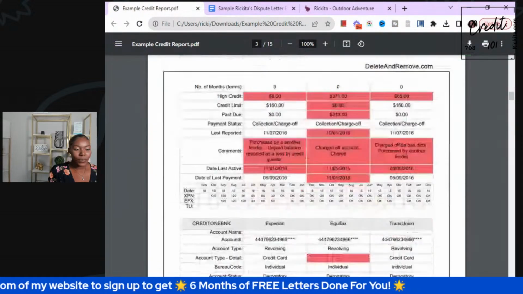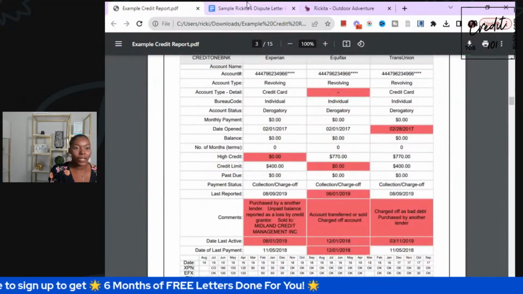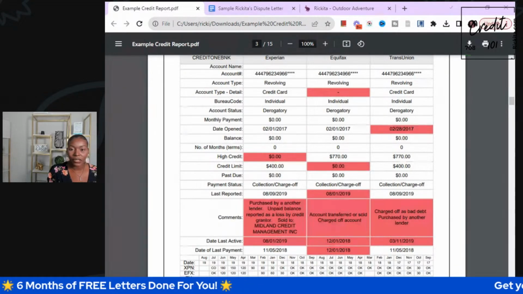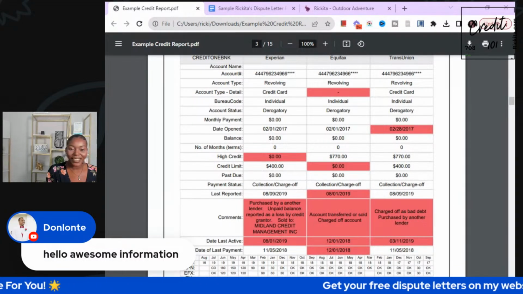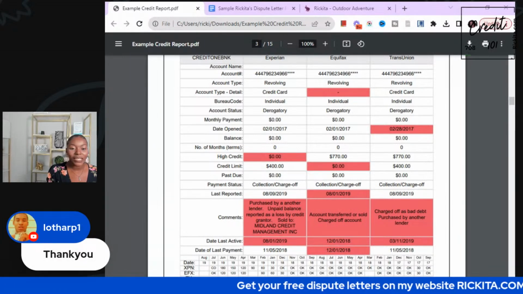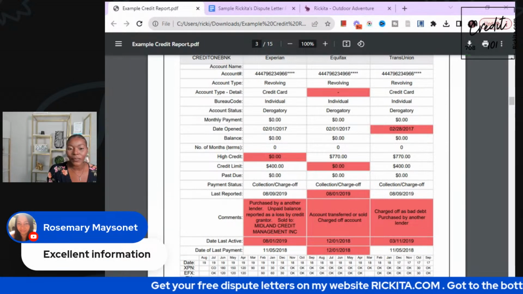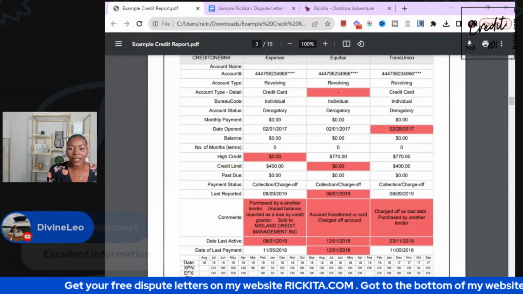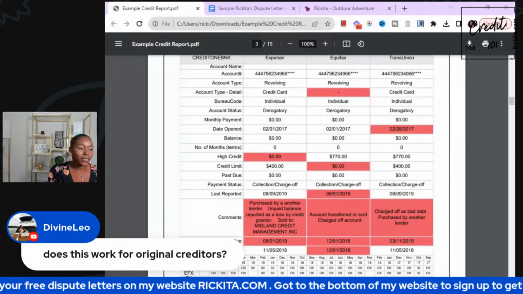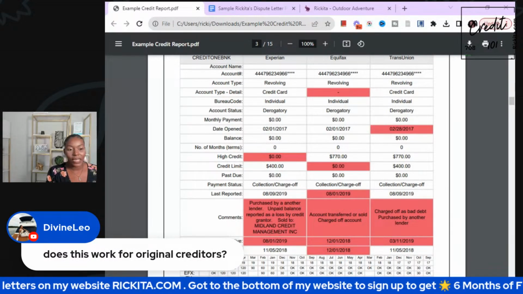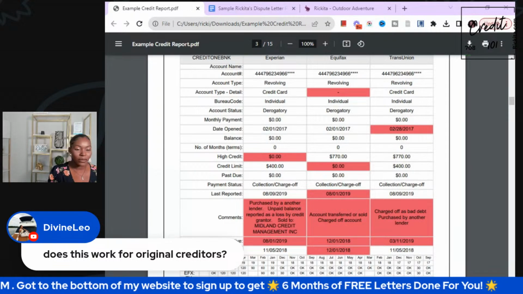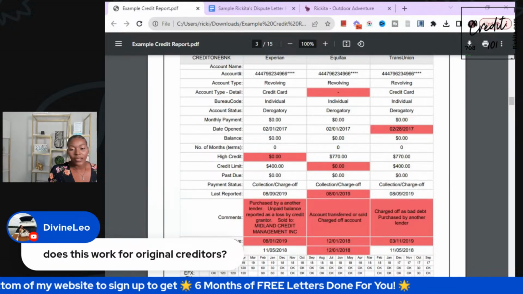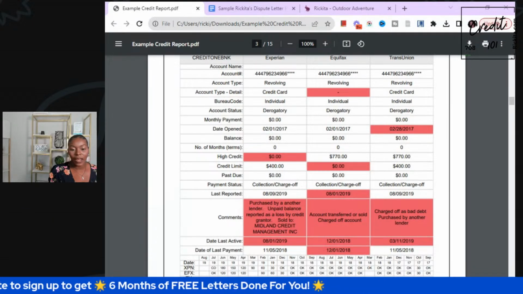Let's find our place with the next account, and then let me answer a question, because I see that we have some questions coming through. Awesome information. Thank you so much. This is going to be really good, because we really need to send out letters. People are just not sending out letters, to be honest. Does this work for original creditors? Yeah, this does work for original creditors, collection companies, whatever it is, even a bankruptcy. This same thing will work. So this will definitely work for that.